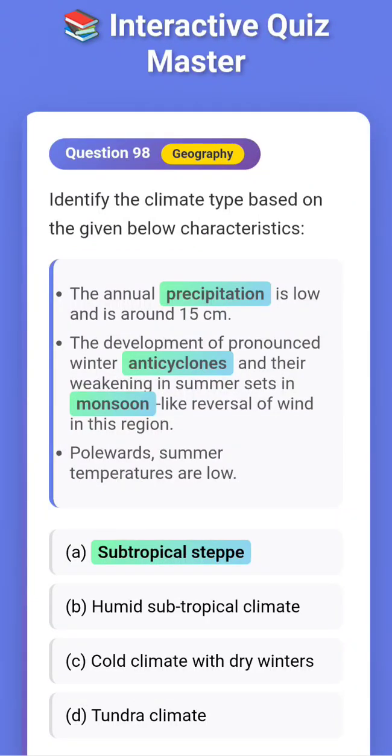Welcome, guys. Today we'll discuss the 2025 CDS paper, Geography and History combined into one set. Okay, so